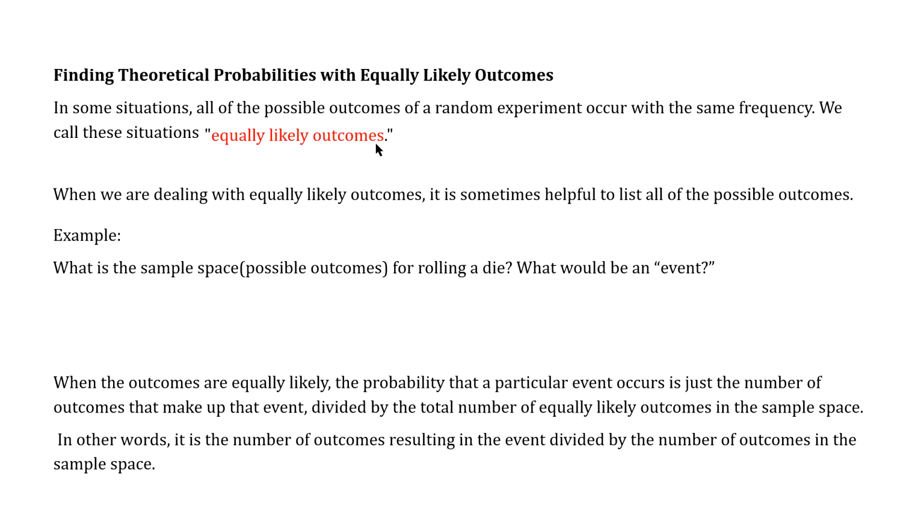So when you start talking about theoretical probability, just list all your equally likely outcomes, and then figure out what makes up the possible outcomes for that. Like if we look at an example of rolling a die, the possible outcome we're looking for is rolling a 1. There's one outcome we're looking for.